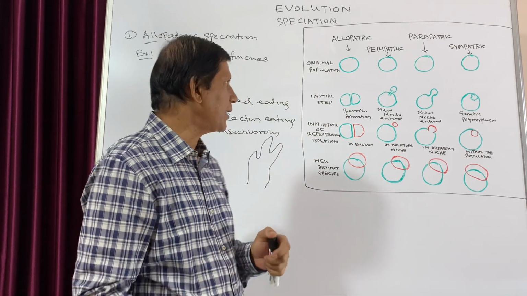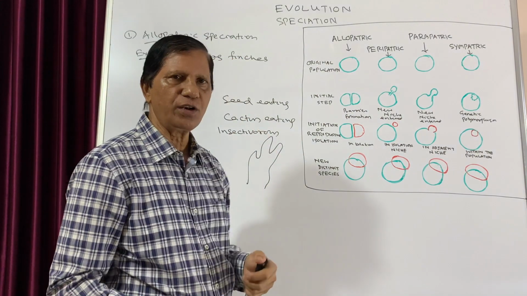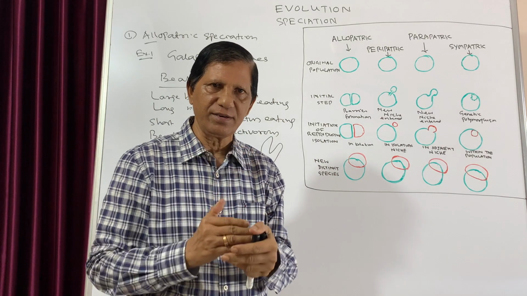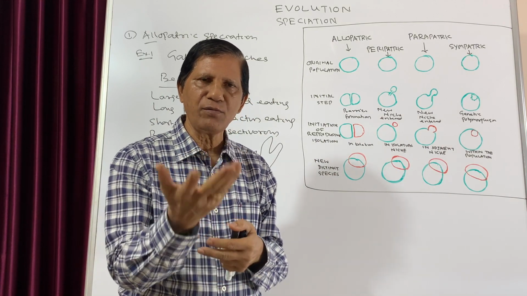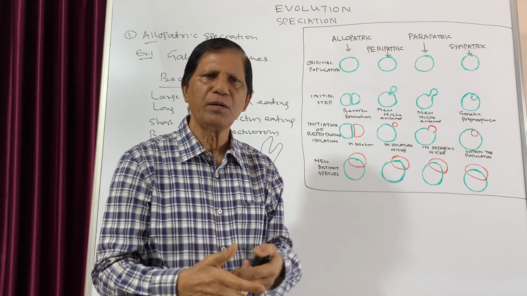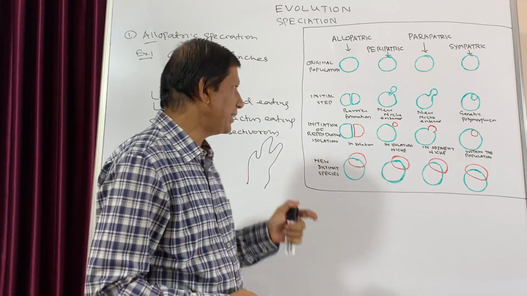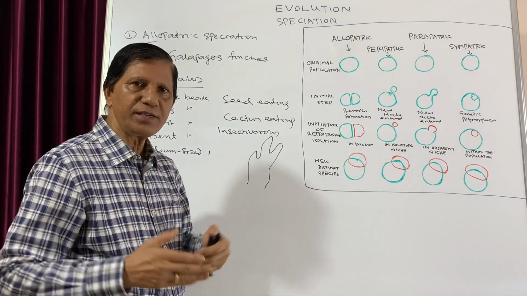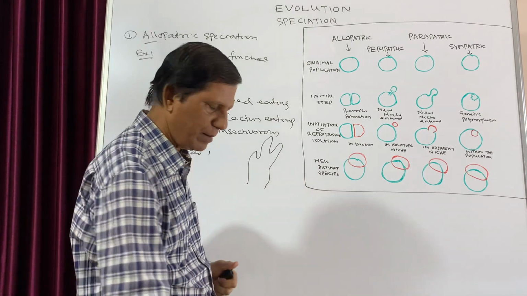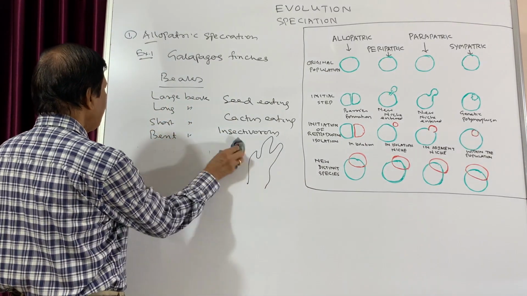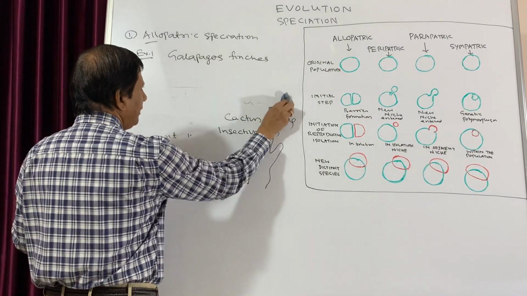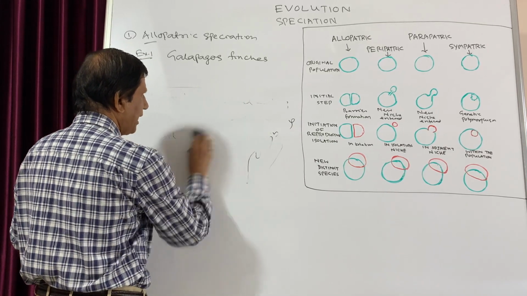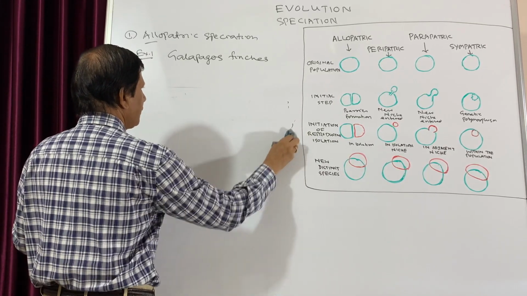So this is known as allopatric speciation, when there is some physical barrier. This physical barrier may be a mountain, a sea, a river, or big lakes. Here the Galapagos Islands are separated by the seas. This is one example. Now let us take the second example. The second example is Grand Canyon squirrels.